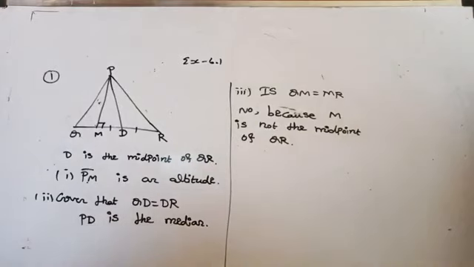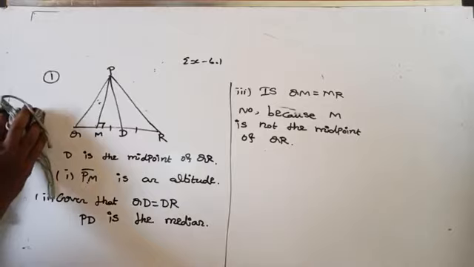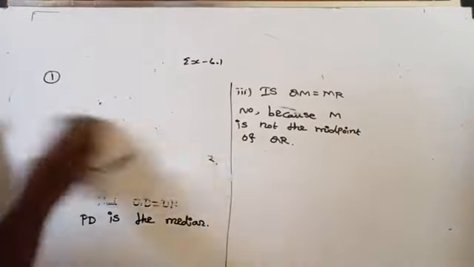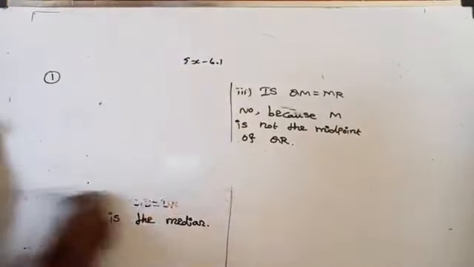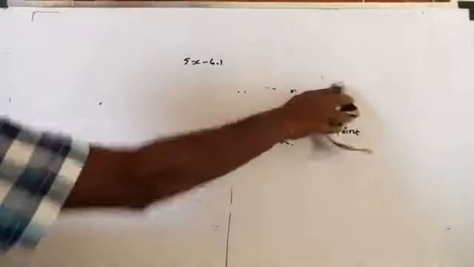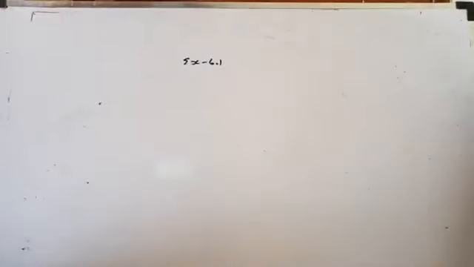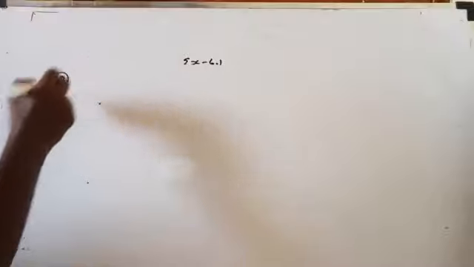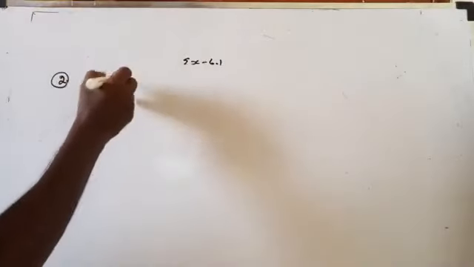Shall we move to the next question now? What is the second question for you? Draw rough sketches for the following. In triangle ABC, BE is the median. What you have to do is draw the rough sketch for the following. In triangle ABC, BE is the median.